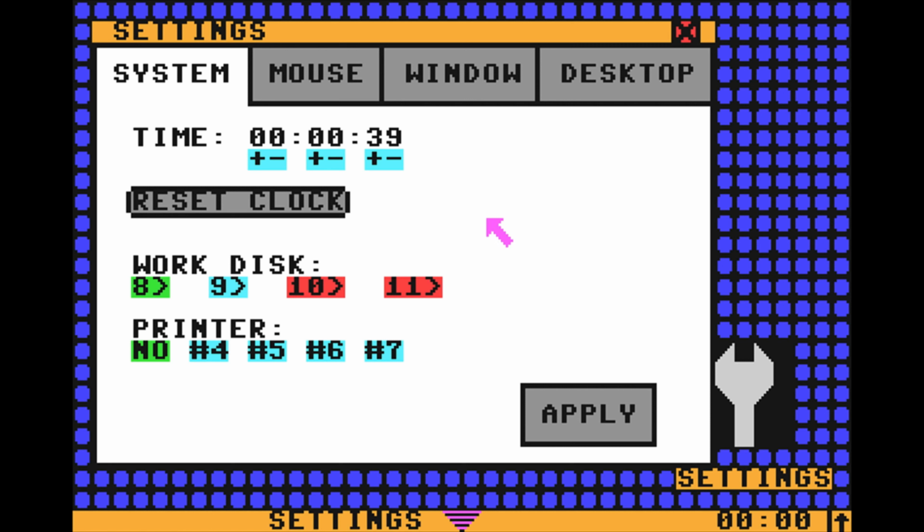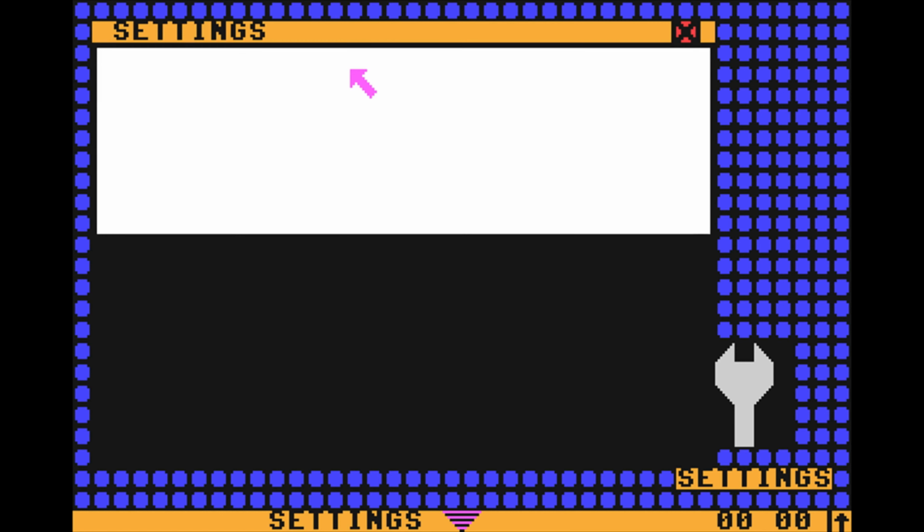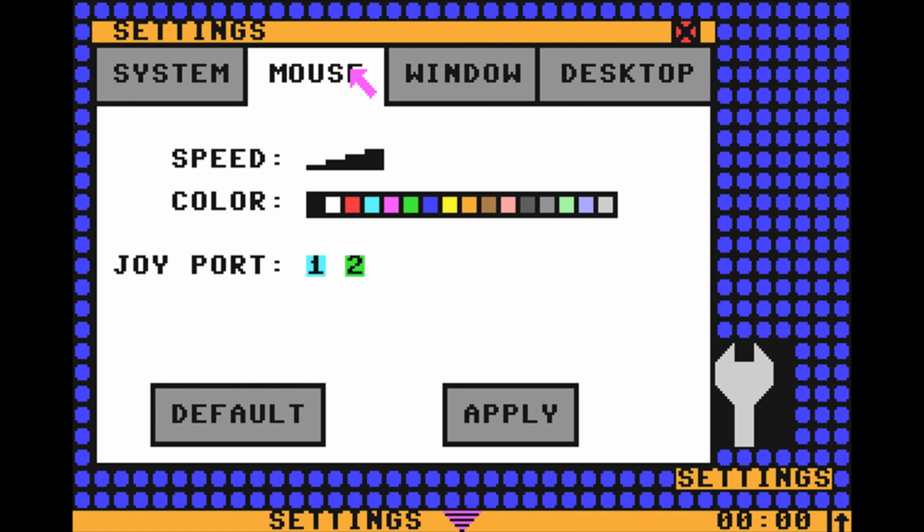Settings is now divided on 4 tabs: System, Mouse, Window, and Desktop. In Mouse tab, its speed, color, and joystick port can be selected. Default button will bring back stock settings.